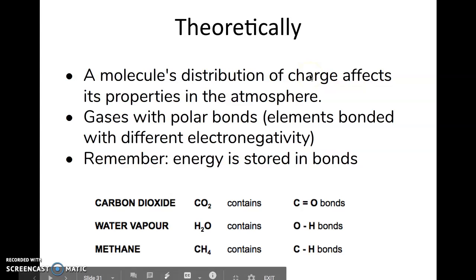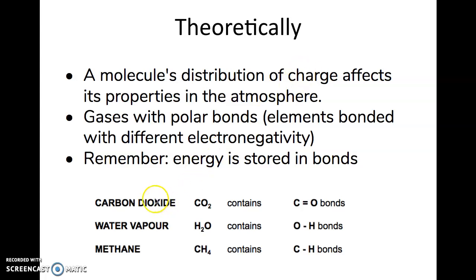So we know what is a greenhouse gas from a non-greenhouse gas in a theoretical sense by just looking at how the molecule is shaped and what is bonded to what, and how the charge is distributed, and how it's bonded together. Gases with polar bonds, elements bonded with different electronegativity, will be greenhouse gases. Okay? Remember, energy is stored in bonds.